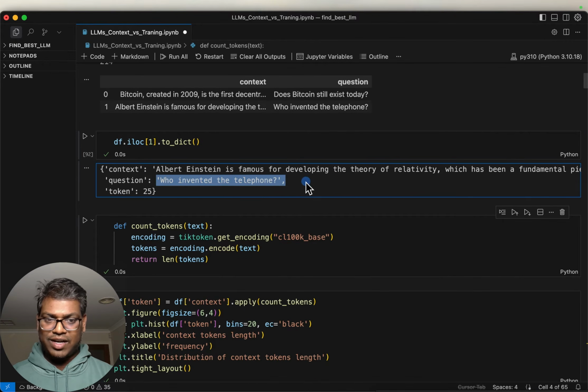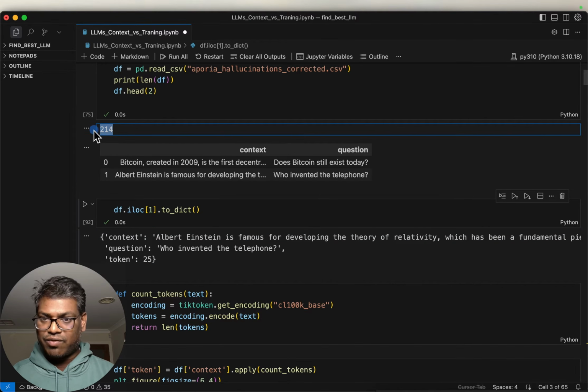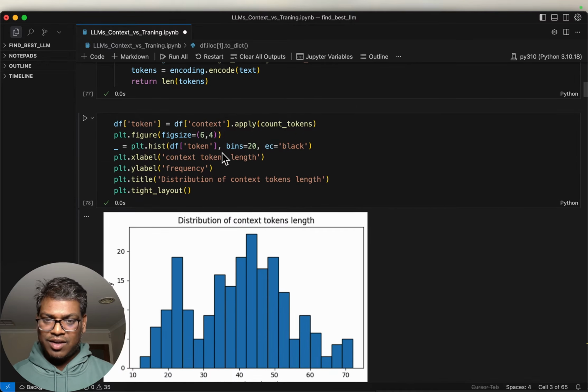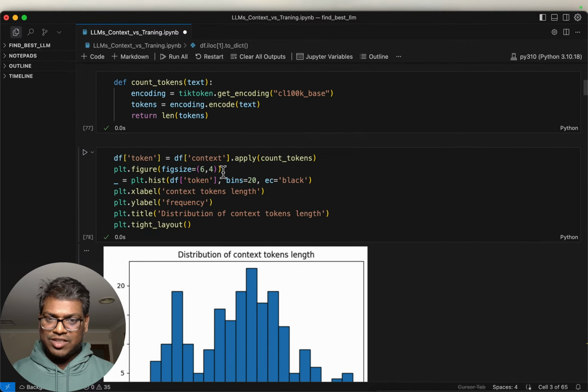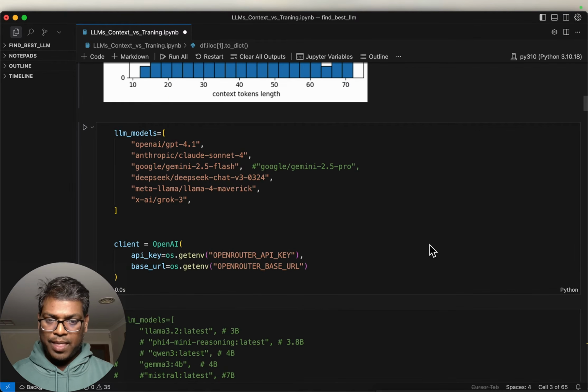For example, let's look at another one. Who invented the telephone? Now here we have something about Albert Einstein, and so on. So again, this question cannot be answered using the provided context. We have 214 such examples. Just counting the tokens, not important, but as you can see, all the questions have a context length or token length of about 40 to 70, let's say. So just 2 or 3 short sentences.